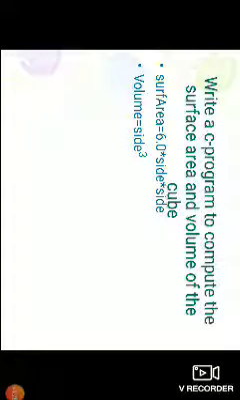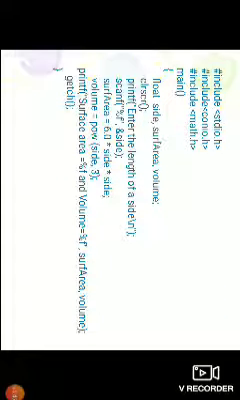Next one is another simple program. Here I am writing a program to compute the surface area and volume of the cube. Here the formula is surface area equal to 6.0 star side star side, volume equal to side cube.